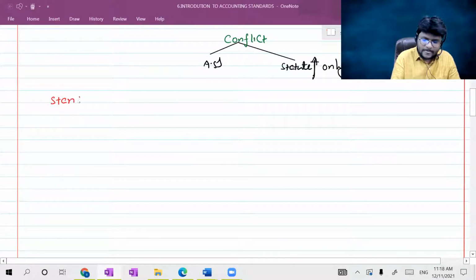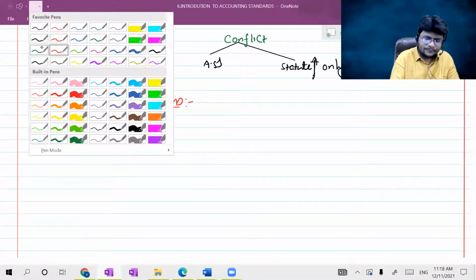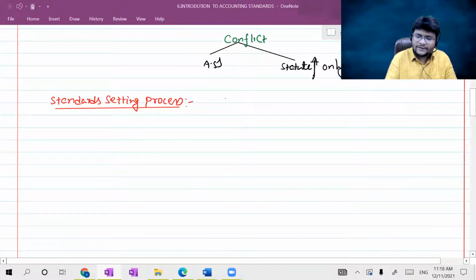The standard setting process. So practically we will deal with this. Consider, guys, how practically the standards are set up. Sir, you know, ICAI contains a committee, which is the Accounting Standard Board of ICAI, right?